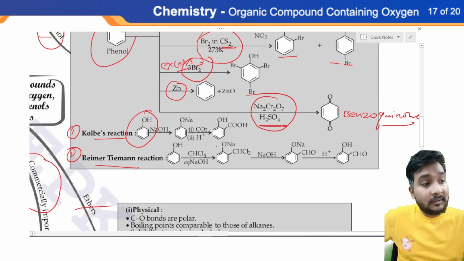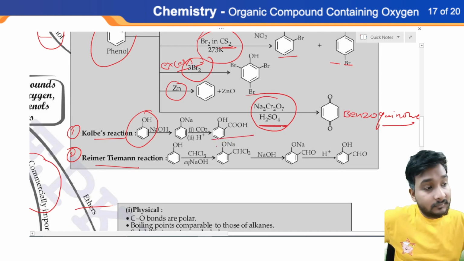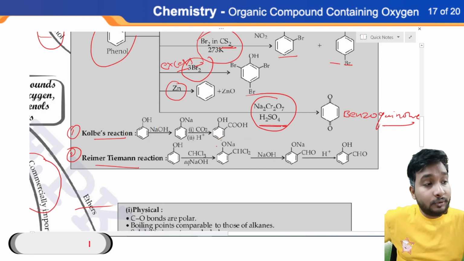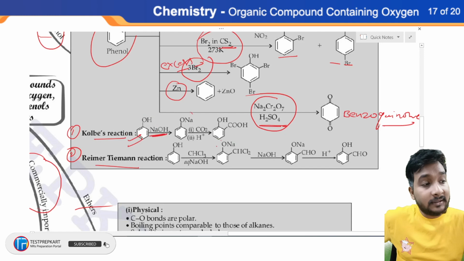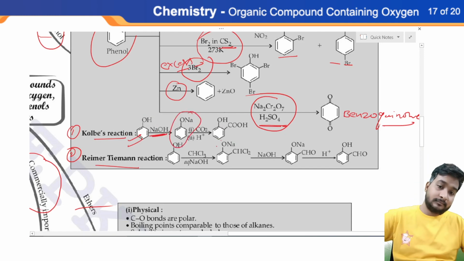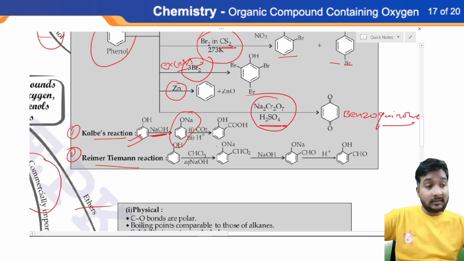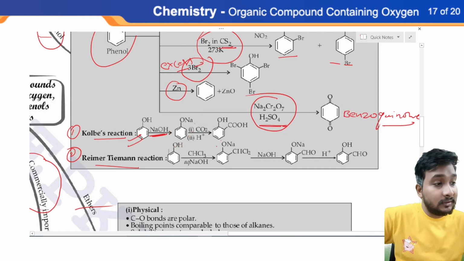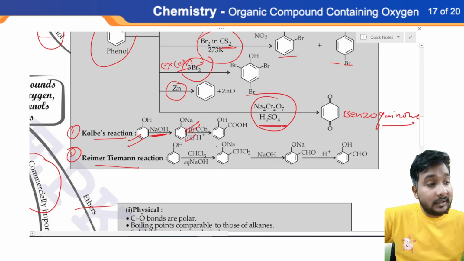Okay, this is called derivative of phenol, benzoic acid. What we have to do here? Firstly, we have to react this phenol with sodium hydroxide, which gives us sodium phenoxide. I have also mentioned this name in the earlier videos. This is sodium phenoxide. This sodium phenoxide firstly reacts with carbon dioxide, and secondly it reacts with acid